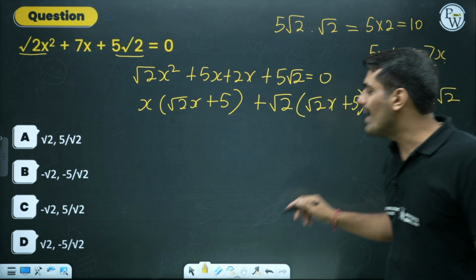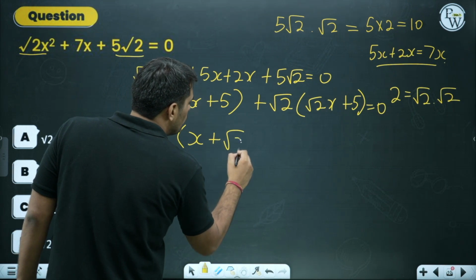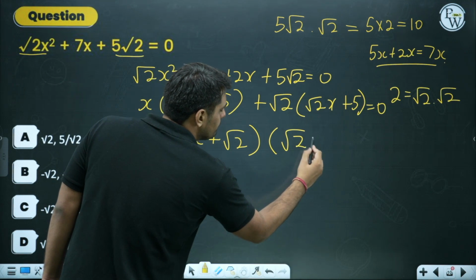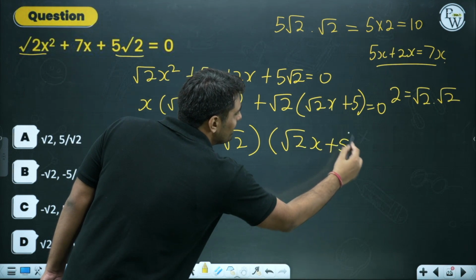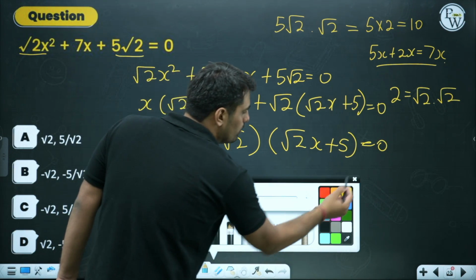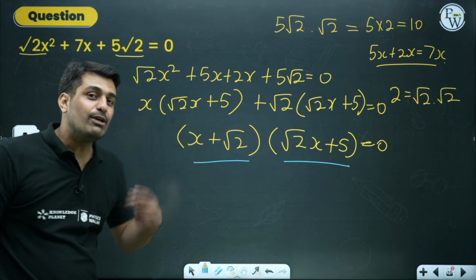We are having the two factors. Let me rewrite them over here. X plus root 2 multiplied by this one, that is root 2x plus 5. Two factors are there and you can find out the roots by putting them equal to 0. Let me put this part equal to 0. I hope you realize why we are putting them equal to 0.